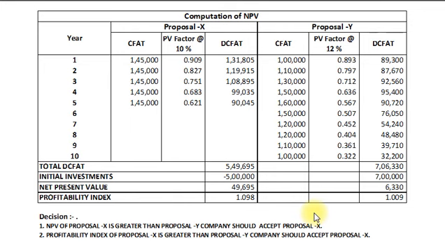In the same way, looking at the profitability index, company should go for proposal X again because the PI of proposal X is 1.098, which is greater than the PI of proposal Y, that is 1.009. That's all.